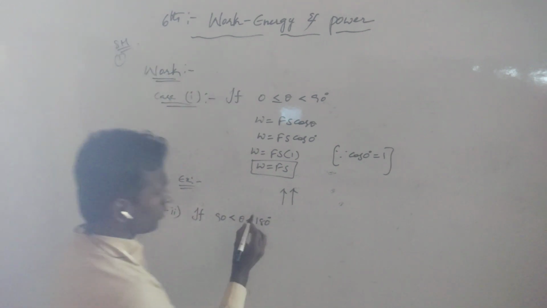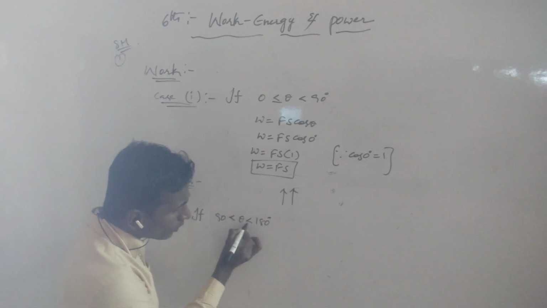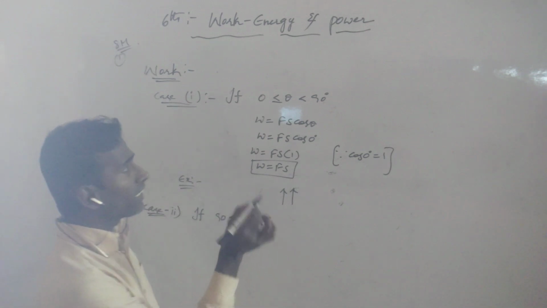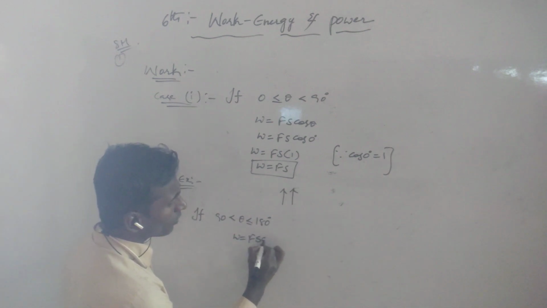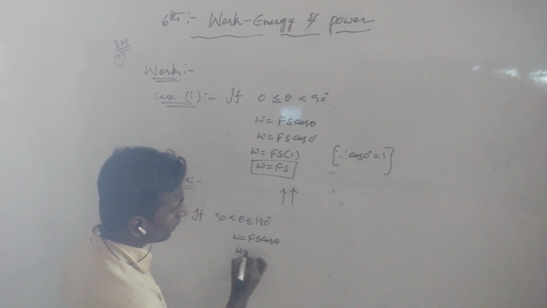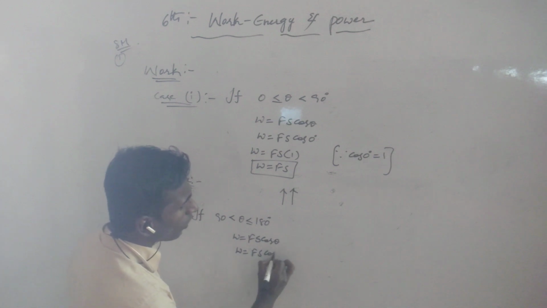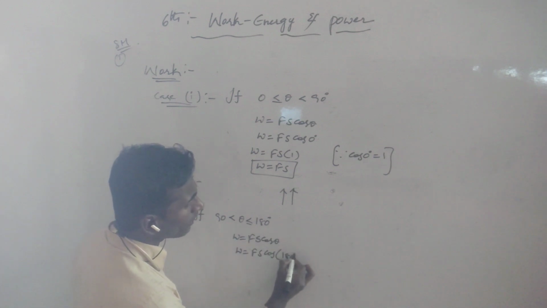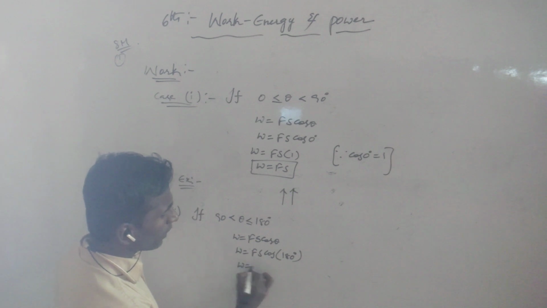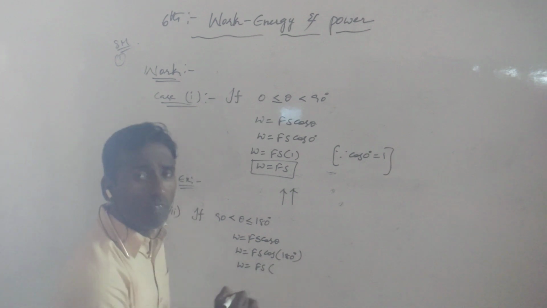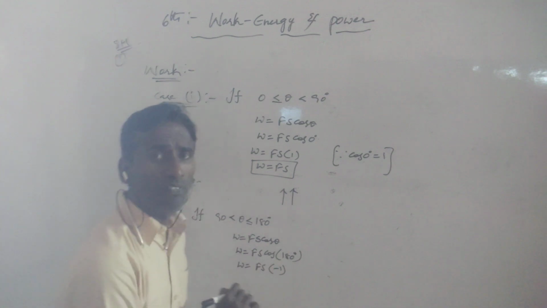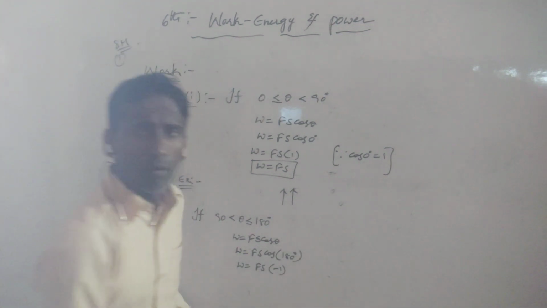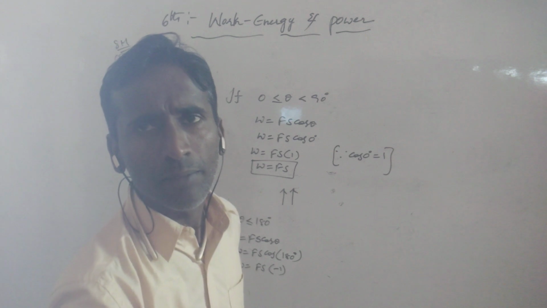If we take theta equal to 180, W is equal to Fs cos theta. Then W is equal to Fs cos of 180 degrees, and cos 180 is -1. So W is equal to minus Fs, obviously.